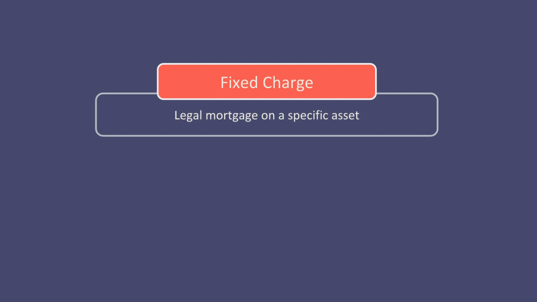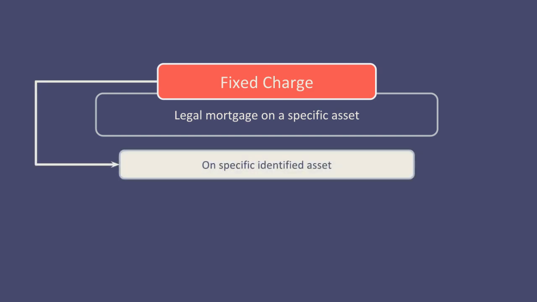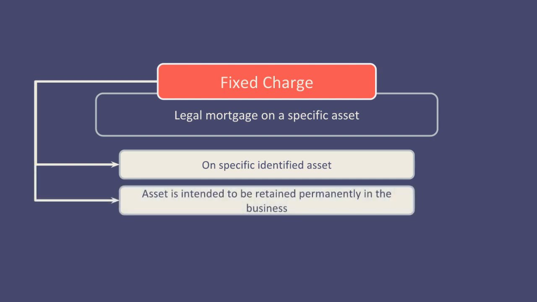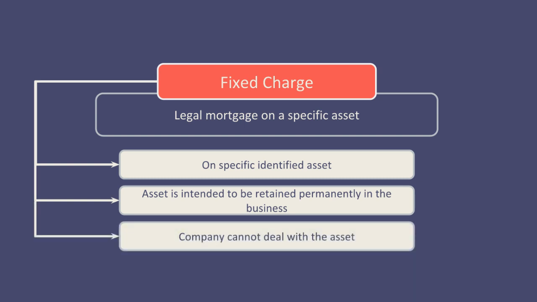A fixed charge is a legal mortgage on a specific asset. This mortgage stops the company from dealing with the asset without the lender's or the mortgagee's consent. A fixed charge is on a specific identified asset. It is an asset which is intended to be retained permanently in the business. So, for example, over a building or perhaps a factory. The company cannot deal with the asset, i.e. cannot sell the asset while there's a mortgage over it.